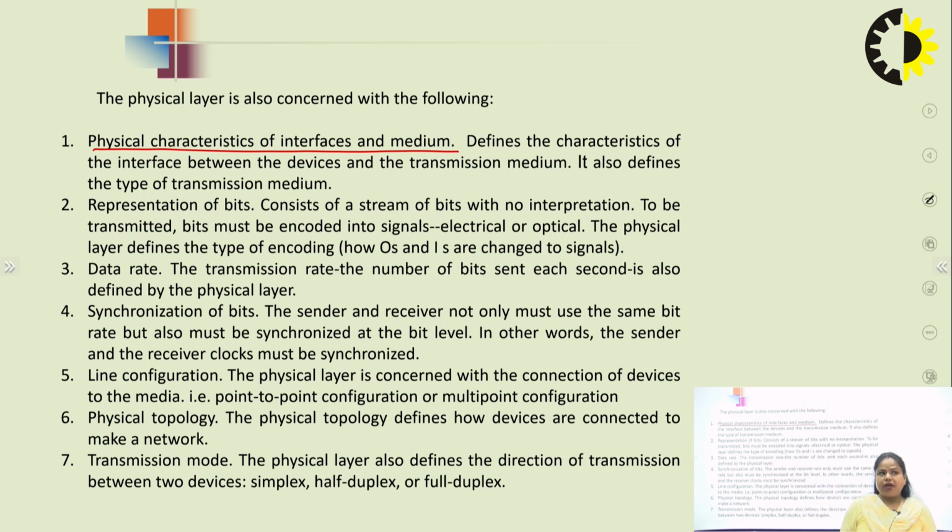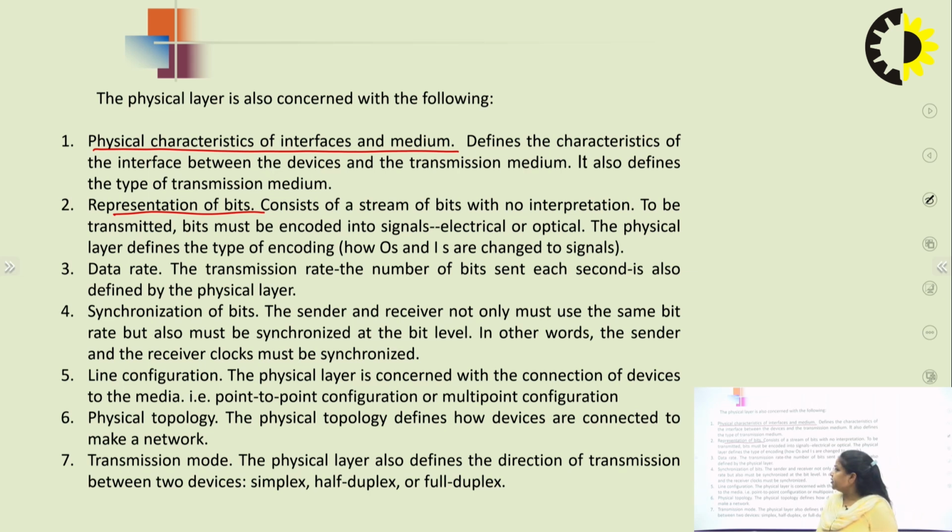The second responsibility is the representation of bits. That means we are sending a stream of bits without interruption, and that data is encoded into signals, either in an electrical form or in an optical form, depending upon the type of encoding we are using, and we have to send the data in the form of 0s and 1s.